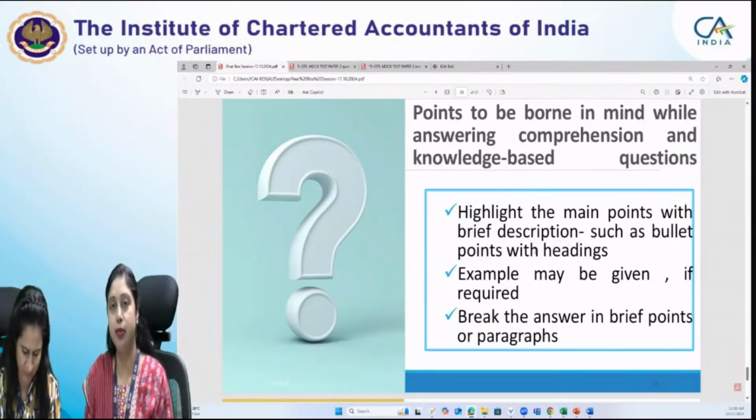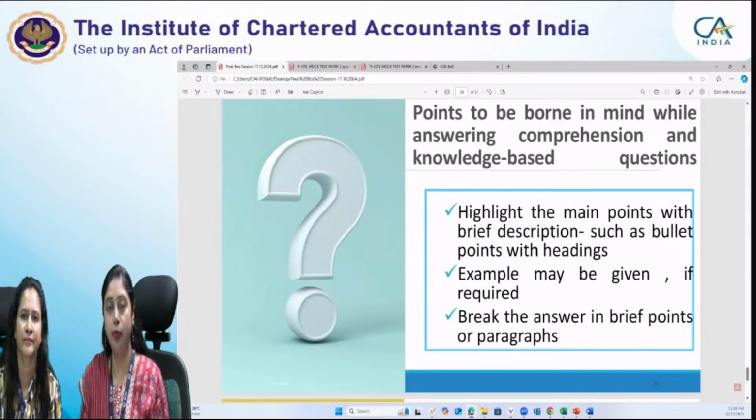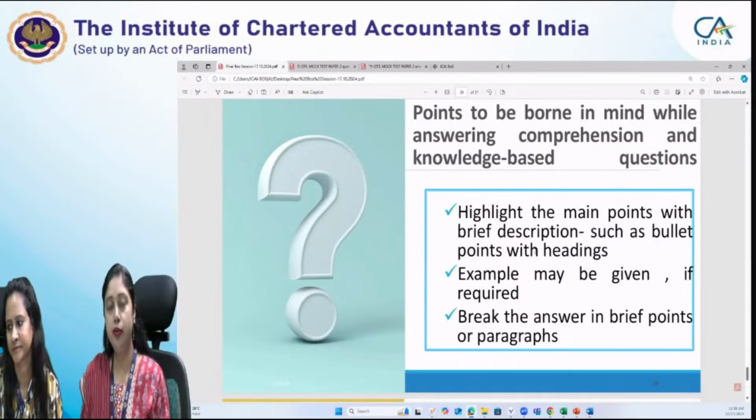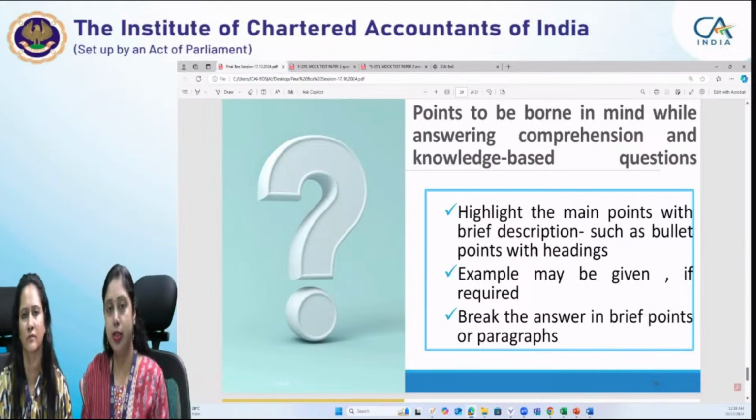We know that exempt supply includes supplies on which tax is payable under the reverse charge. In fact, from the May 2024 examination, it is very important to note that the reverse charge provisions for goods have also been included in your syllabus, and that is given in your statutory update. All of you are requested to go through that also. So both reverse charge provisions for goods as well as services are applicable from the May 2024 examination onwards, and for November 24 also.